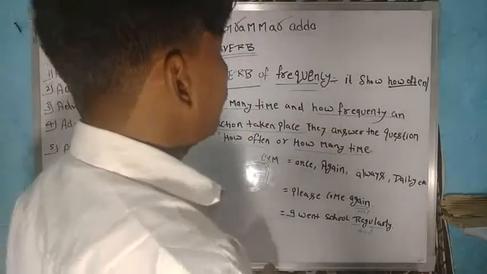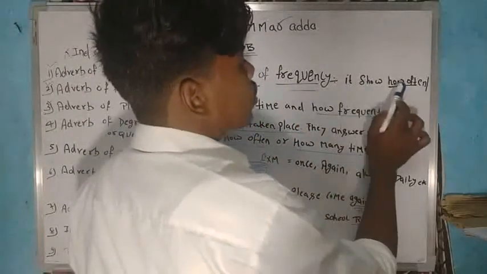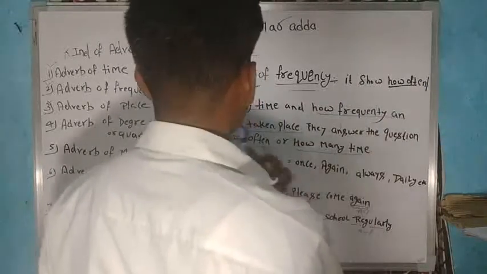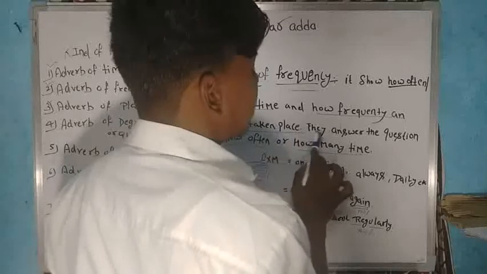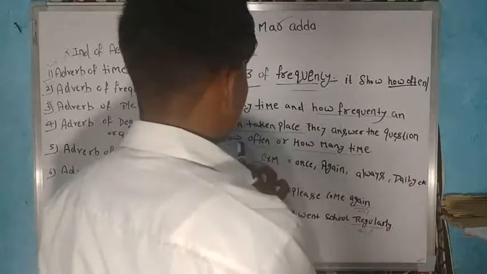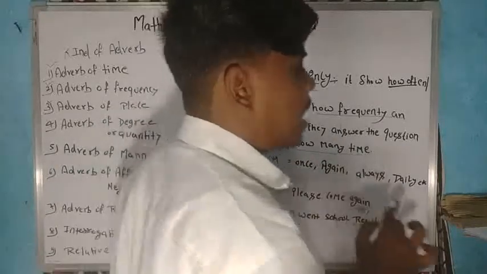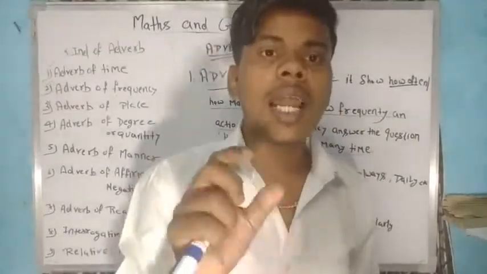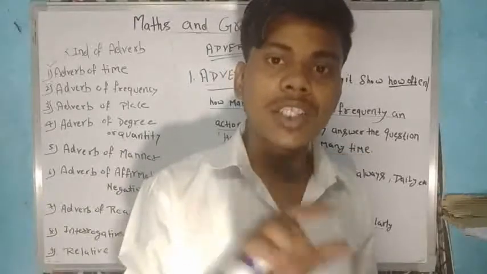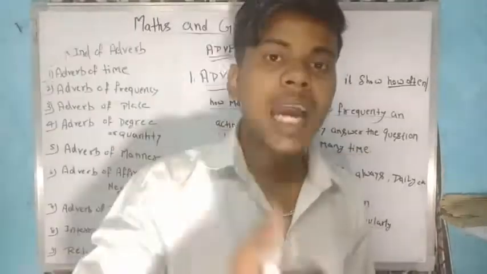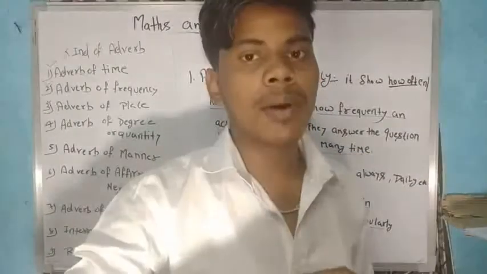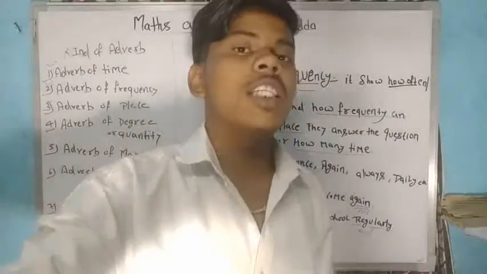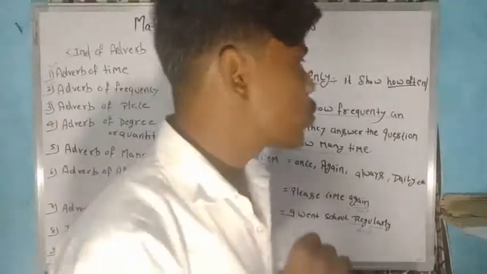Again, it shows how often, how many times, and how frequently an action takes place. They answer the question how often, how many times. If any person is doing any work, then how many times has he done that same work, and how many times does he have to do it again?